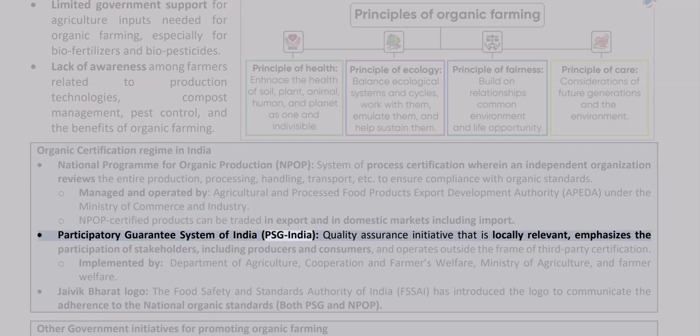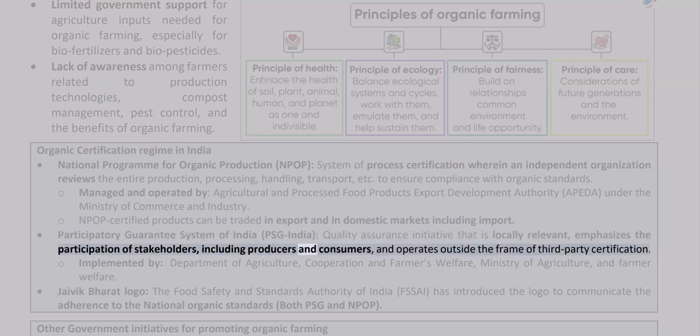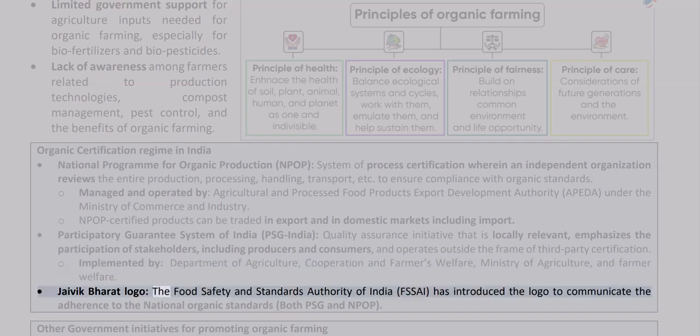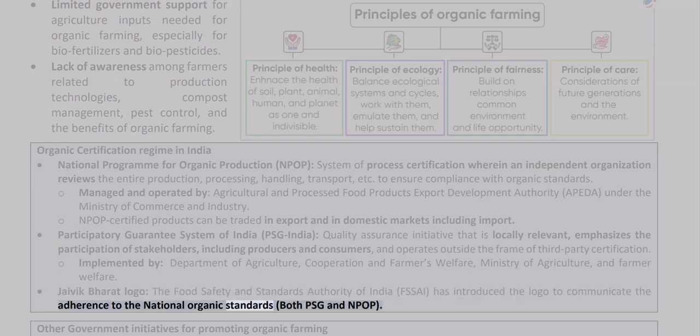Participatory Guarantee System of India, PGS India, is a quality assurance initiative that is locally relevant, emphasizes the participation of stakeholders, including producers and consumers, and operates outside the frame of third-party certification. It is implemented by the Department of Agriculture, Cooperation and Farmers Welfare, Ministry of Agriculture and Farmers Welfare. Jaivik Bharat logo: the Food Safety and Standards Authority of India, FSSAI, has introduced the logo to communicate adherence to the national organic standards, both PGS and NPOP.